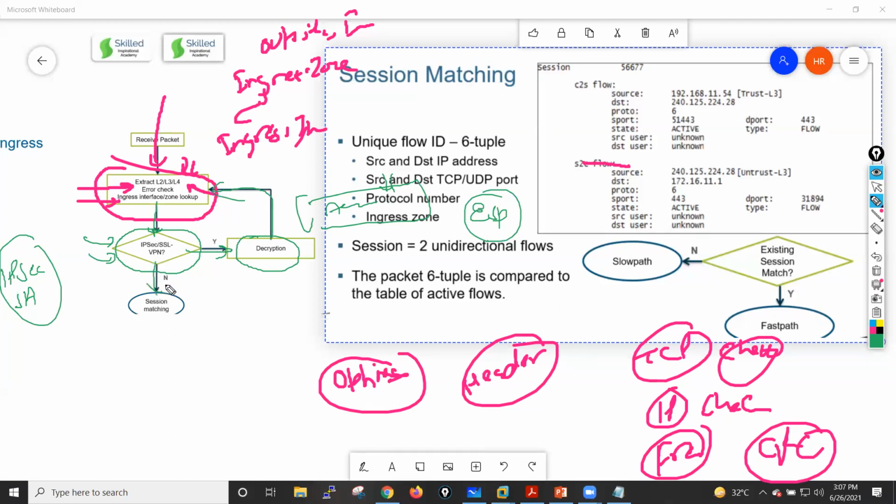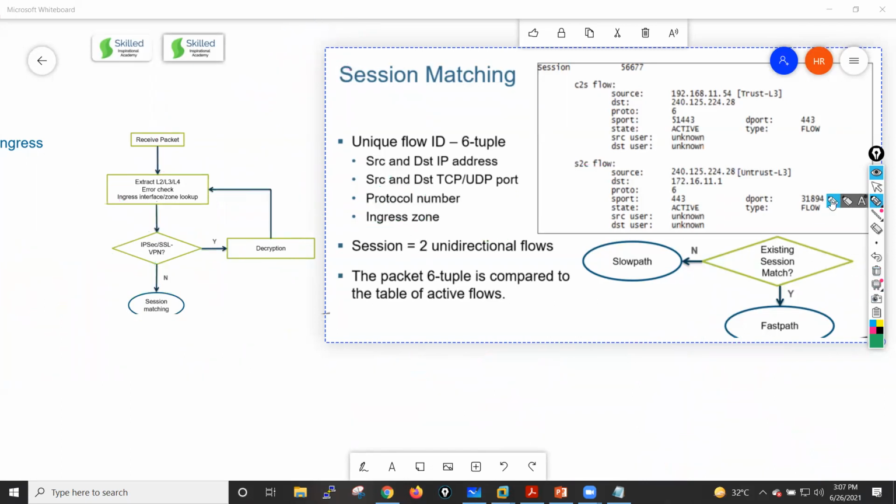Okay, now after all these things happen, that packet is sent for session matching. Means it will perform a lookup into your session table, guys. Okay, now in the session table there are two conditions. If a session is found, means if a session is available for this flow, let's say this is not the first packet, right? Which means a session is there. In that case, we take the fast path.